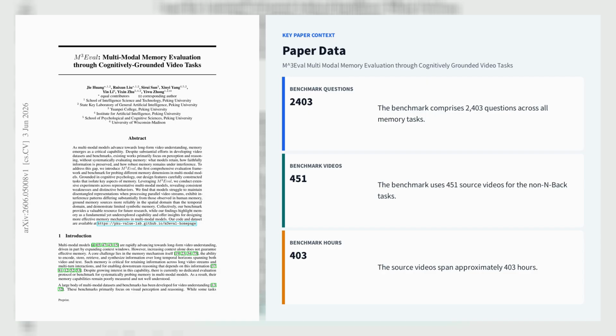Grounded in cognitive psychology, it defines 4 memory dimensions: divided attention for concurrent streams, interference for retroactive versus proactive distraction, interleaved events for temporal organization, and N-back for symbolic grounding and memory capacity. The benchmark spans 2,403 questions over 451 videos, and about 403 hours drawn from Our Video, Video MME, LV Bench,